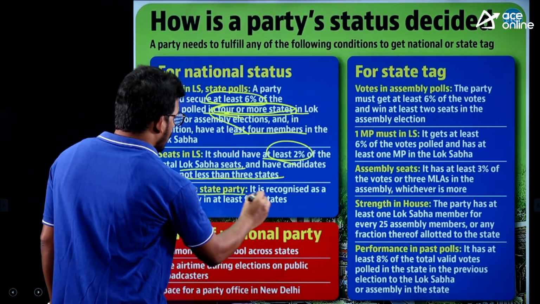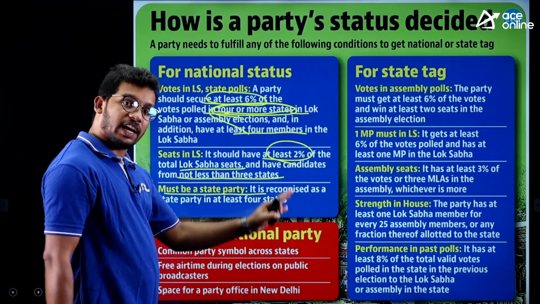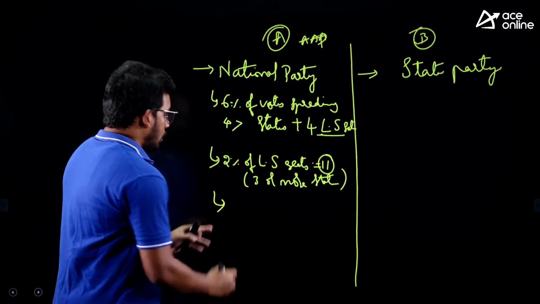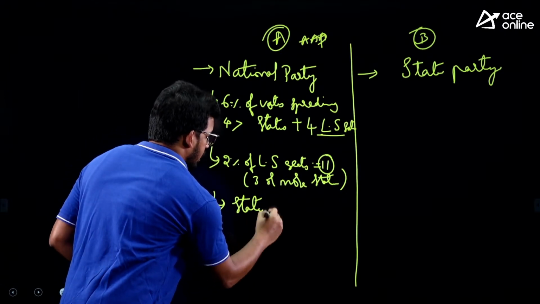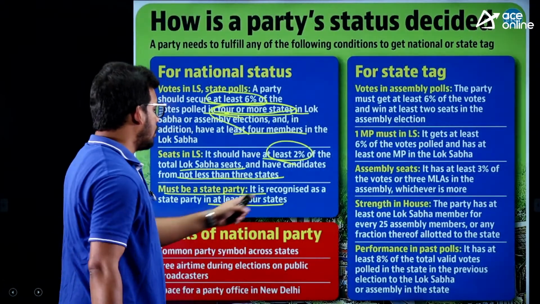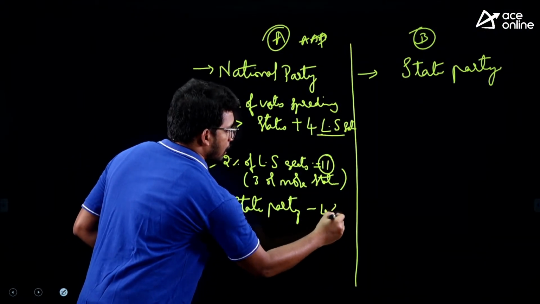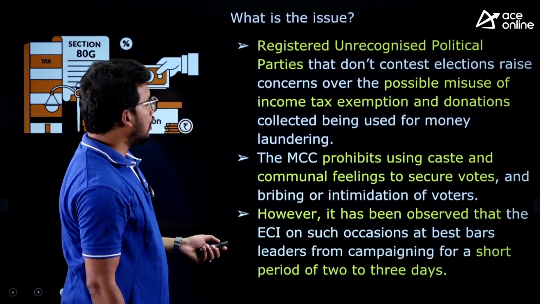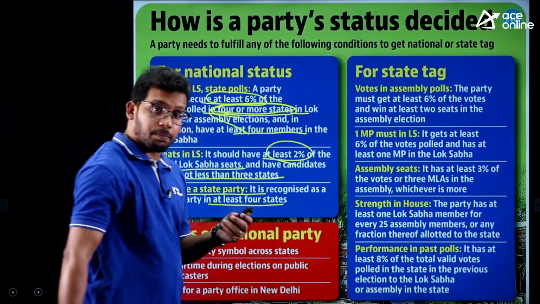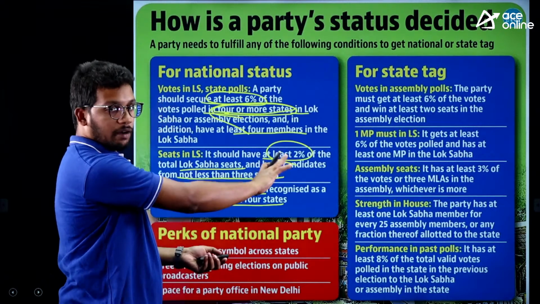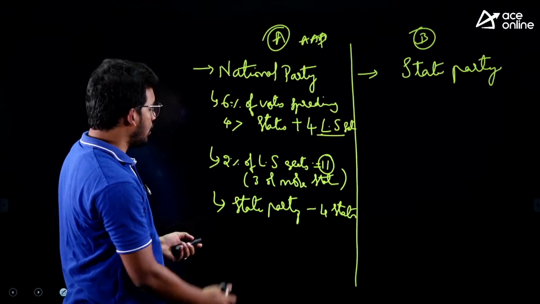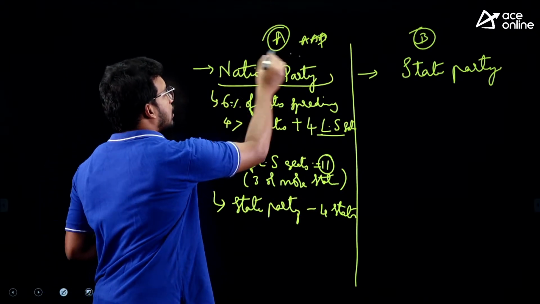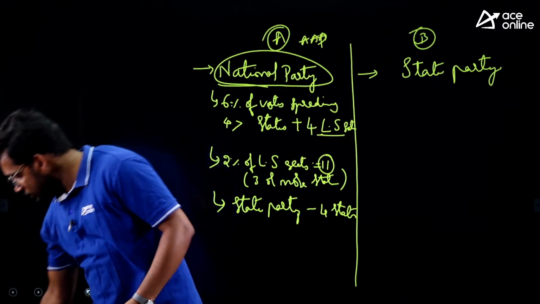And the last condition, it can be one more condition. It can be a state recognized party in at least 4 states. So state party in at least 4 states. That means we will see the state conditions also, I mean how a state party can be recognized. We will see these conditions too. But after satisfying this, it should be in at least 4 states. So if any of these 3 conditions is satisfied, it can be recognized as a national party. Any doubts in this?